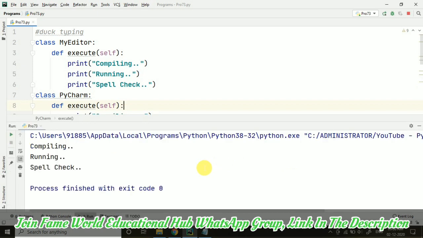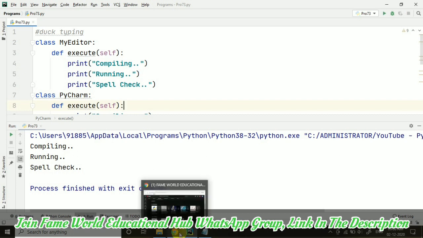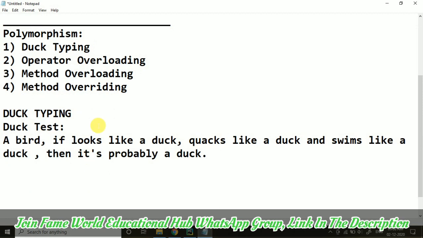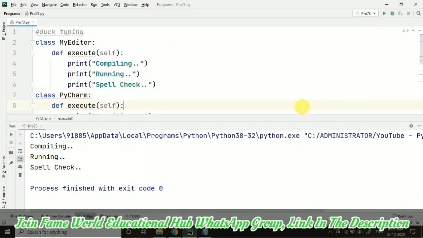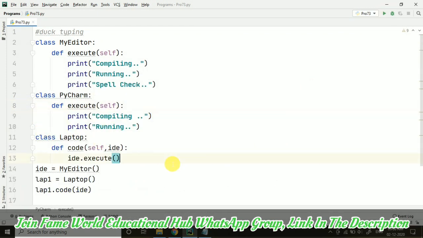After this we are having another concept, and that is operator overloading. The next concept is operator overloading, and when we are talking about operator overloading, it is having a lot of interesting things along with it. So let's start.